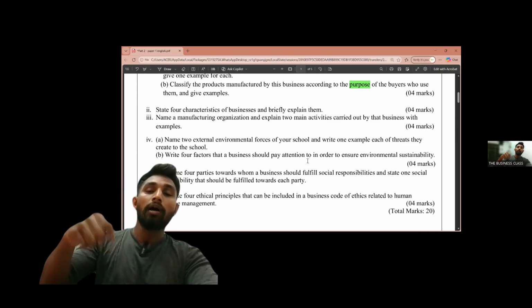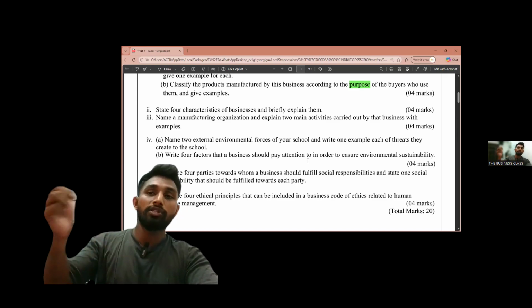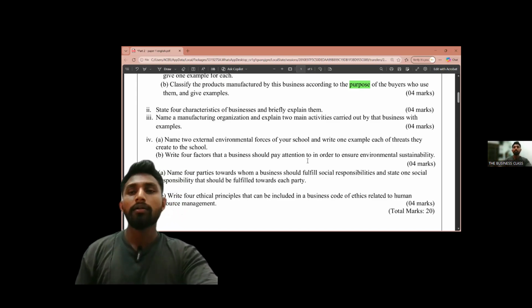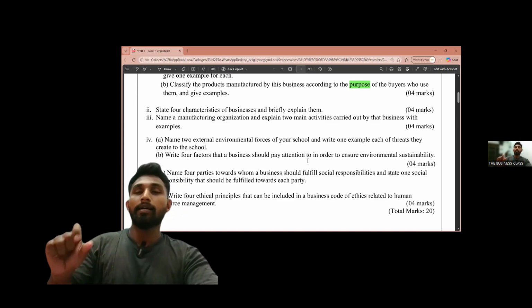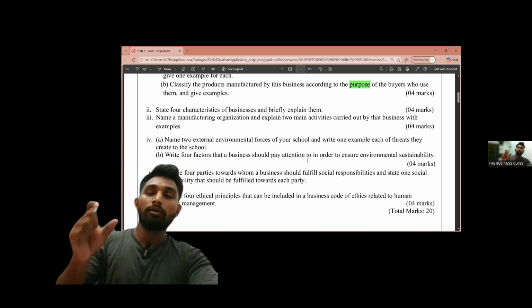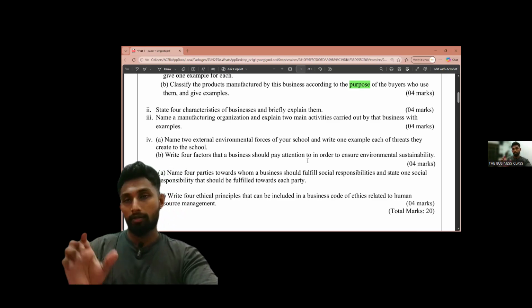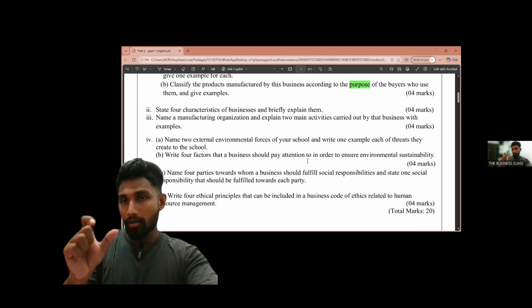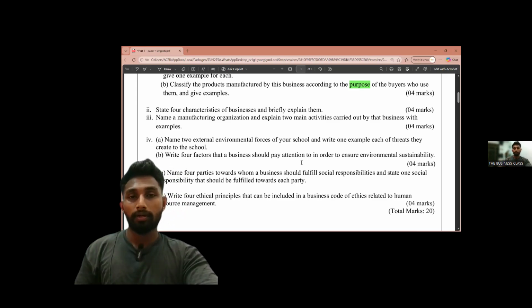After you write converting inputs into outputs or converting raw materials into end product, you can write as an example converting flour into a biscuit. Likewise, you can write answers related to the example that you got.